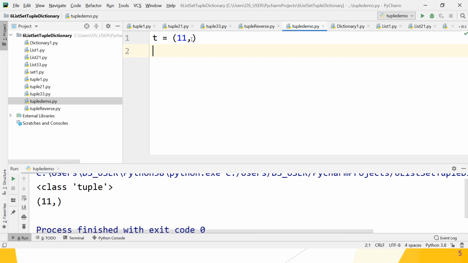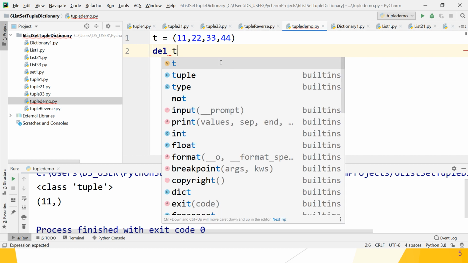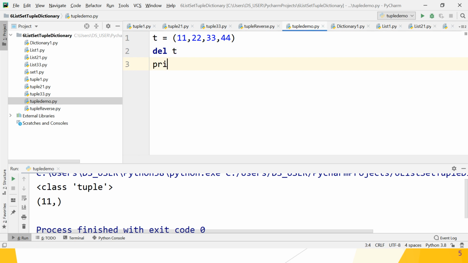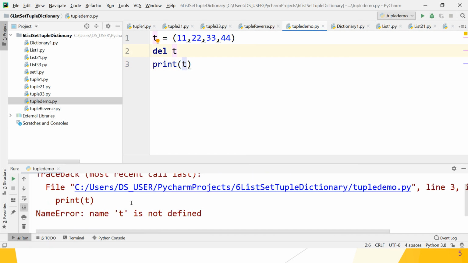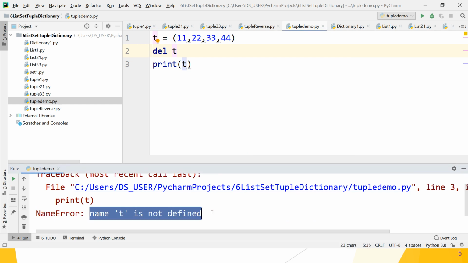Suppose 11, 22, 33, 44. These are the elements in our tuple. So you want to delete it. So delete the tuple T, and print whether the tuple exists or not using T. So guys, let's check. It gives you an error, NameError, because name T is not defined.